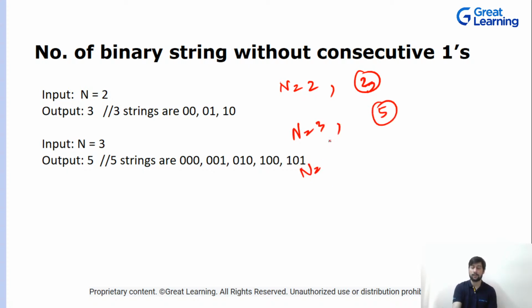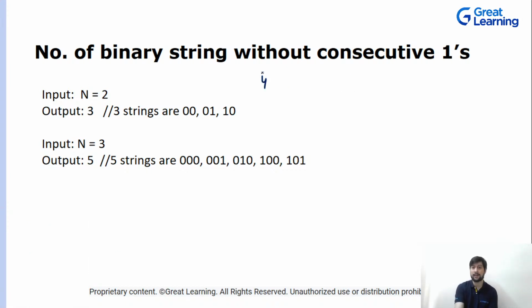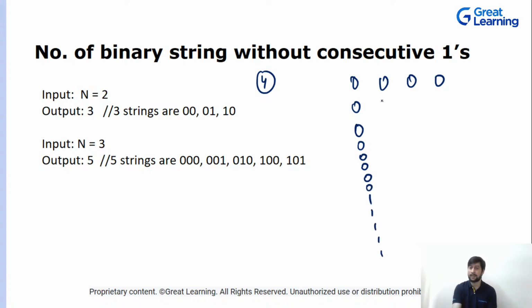Now can anyone tell me what will be the answer when n is equivalent to 4? Quickly guys, you need to understand what I'm trying to do here. Just create a truth table for now. Let me clear my screen and use a different pointer over here. We have n equal to 4, so we are talking about 0 0 0 0. Now we have 4 bits, so there will be 16 combinations: 8 zeros followed by 8 ones, and so on.